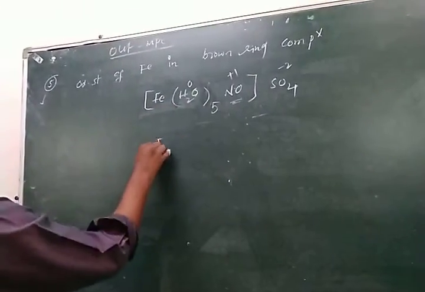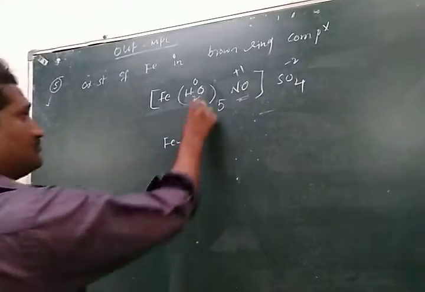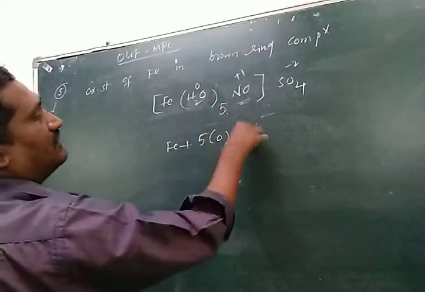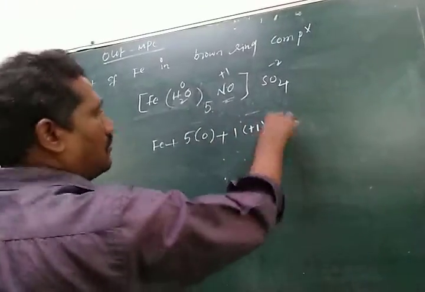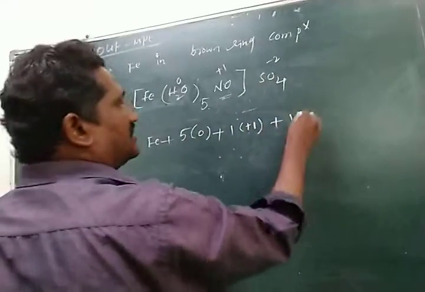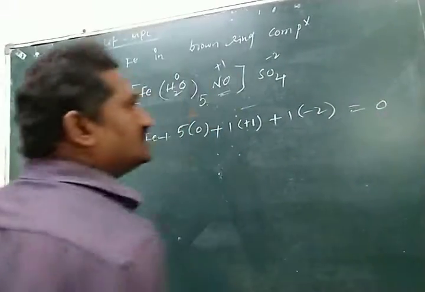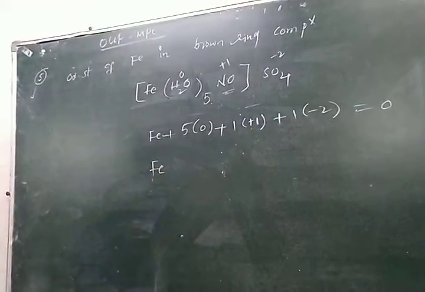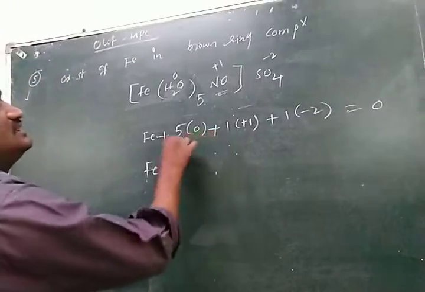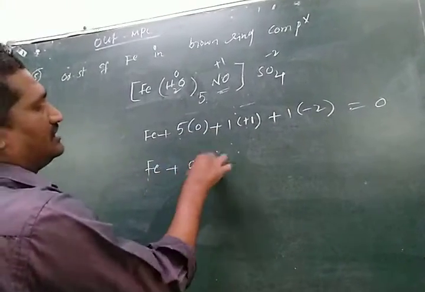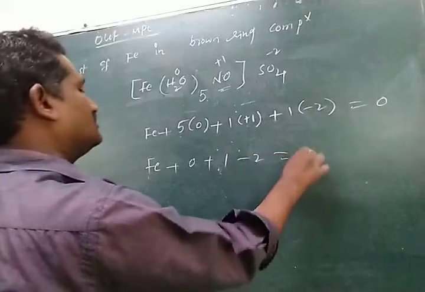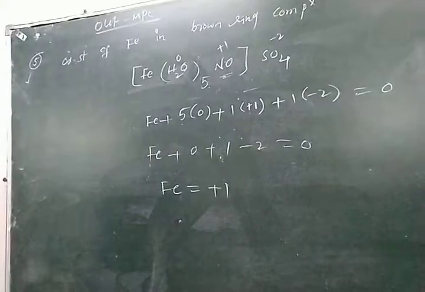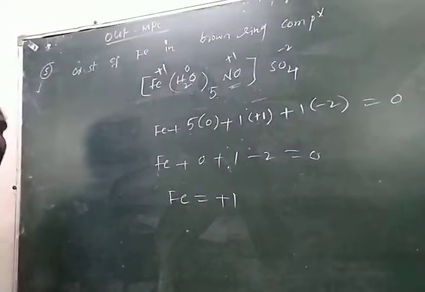So the iron oxidation state: iron plus 5 water, 5 into 0, plus nitrosyl 1, each one plus 1, plus 1 sulfate ion present, each one minus 2, equal to 0. So here the water contributes 0, plus 1 minus 2 equal to 0. Now iron equals plus 1 oxidation state. So iron is in the plus 1 oxidation state.